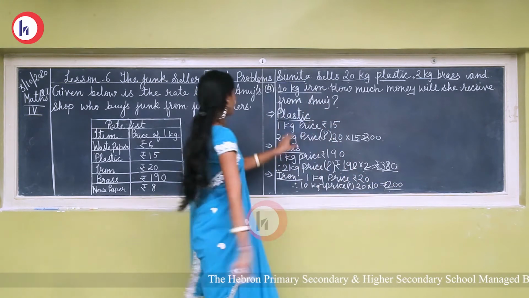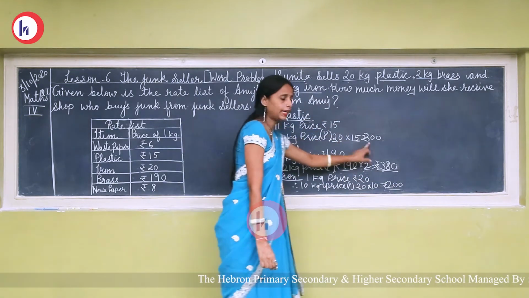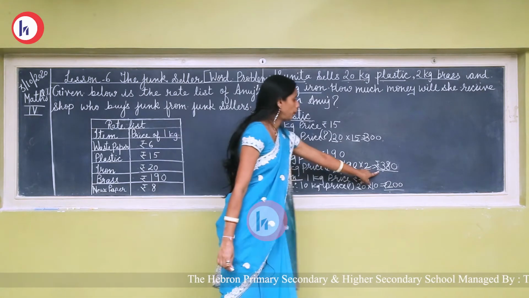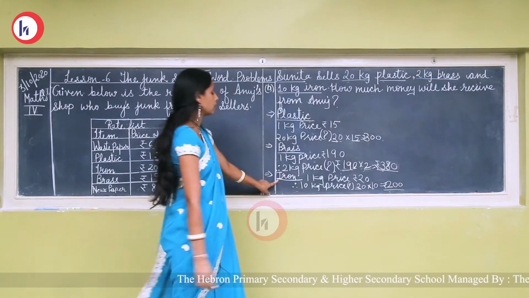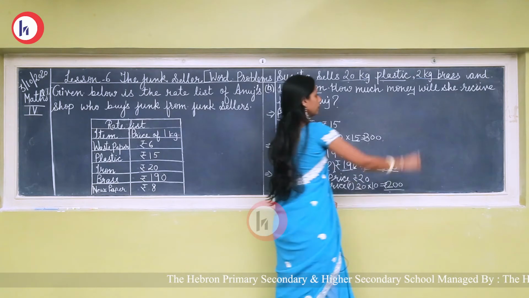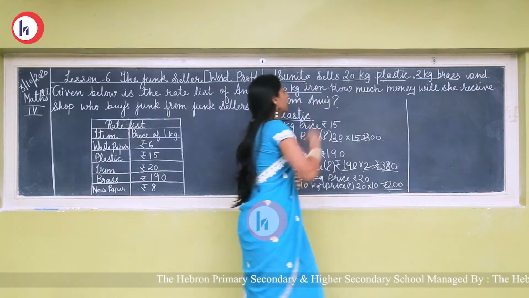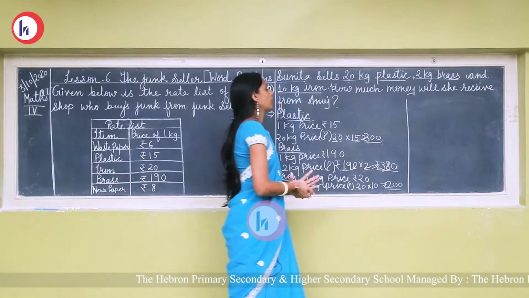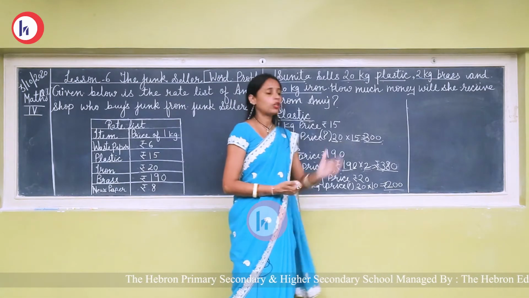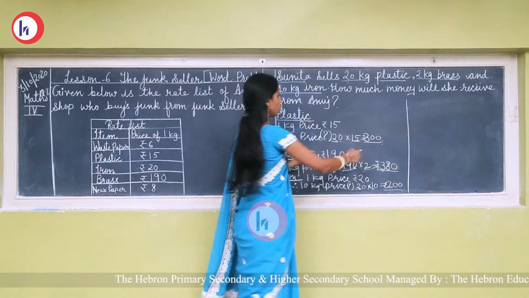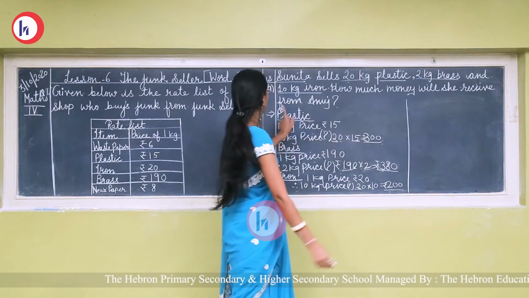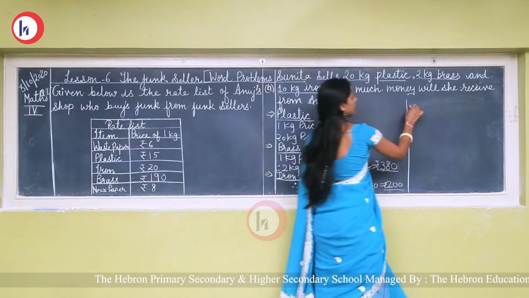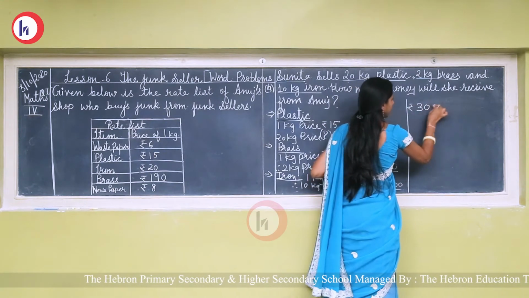Okay. So, the price of plastic rupees 300, price of brass rupees 380 and price of iron rupees 200. So what we have to do here, how much money will she receive from Anuj? Okay, so to find out the total amount of these three items we have to add. So first of all we'll write one by one. Amount of plastic is rupees 300.